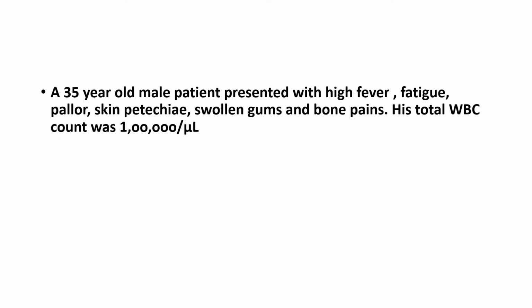So next, once again, a 35-year-old. So the total count is 1 lakh. Now, very importantly, it can be two things. In a 35-year-old, it is leukemia. In a 35-year-old, it can be AML or CML. So let's see if it is acute or chronic. So the patient has symptoms such as high fever, fatigue, pallor, skin petechiae, and swollen gums. So skin petechiae is there, swollen gums is there. That is, the patient has very few platelets, less than 50,000. So less than 50,000 you see with acute leukemia, not with chronic leukemia. So the answer here will become AML, not CML, but rather AML.